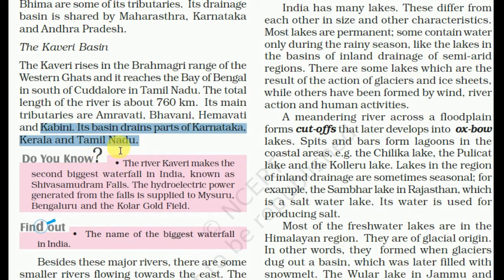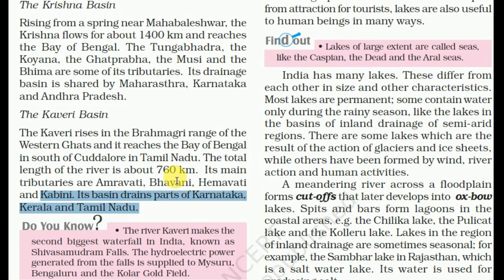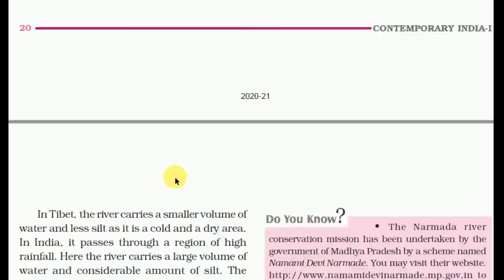The river Kaveri has the second biggest waterfall in India, known as the Shivasamudram Falls. The hydroelectric power generated from the fall is supplied to Mysore, Bangalore and Kolar Gold Field. So these are the rivers.